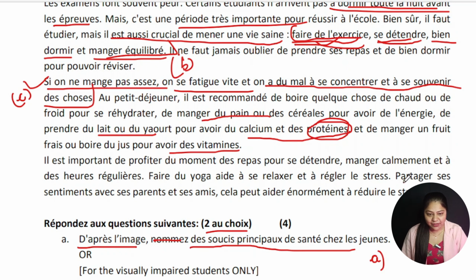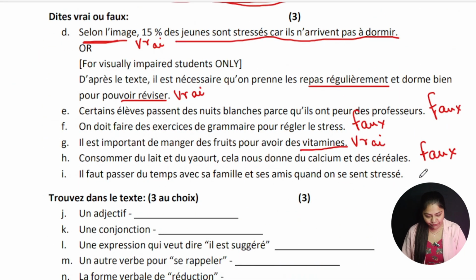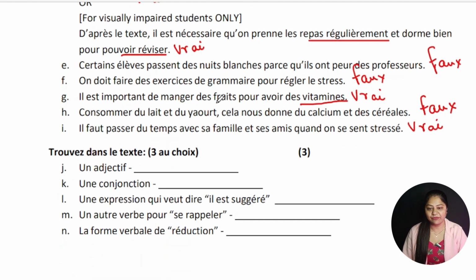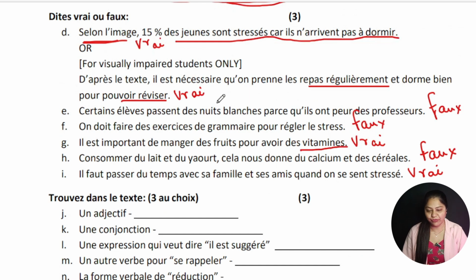Yep, here it is. Partage means to share, you know. Partage ses sentiments avec ses parents et ses amis. Cela peut aider énormément à réduire le stress. So the statement is again vrai. This is vrai. Okay. So this is how kids you have to attempt your true false, your vrai or faux.